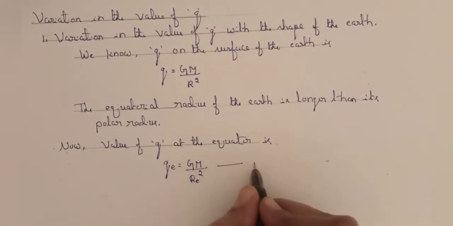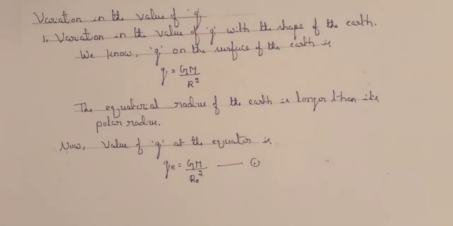Consider this as equation 1. And the value of g at the poles is gp = GM/(Rp)². Consider this as equation 2.